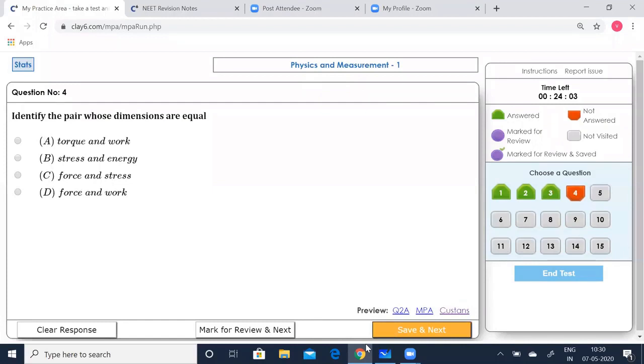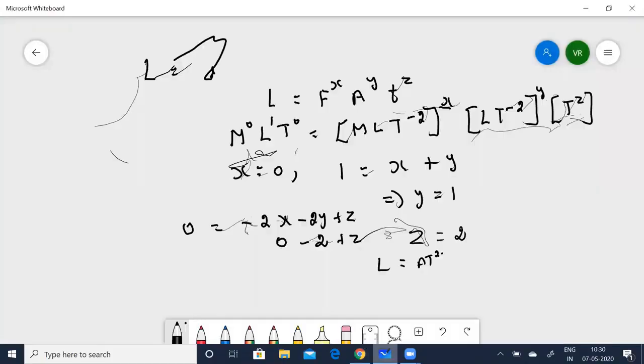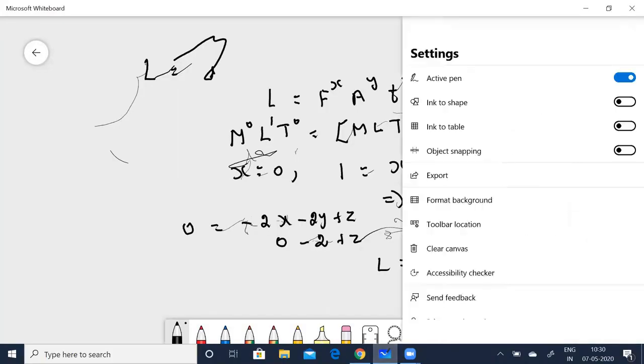Okay. Now coming to the fourth question. Identify the pair whose dimensions are equal. Let me clear the board. Okay.